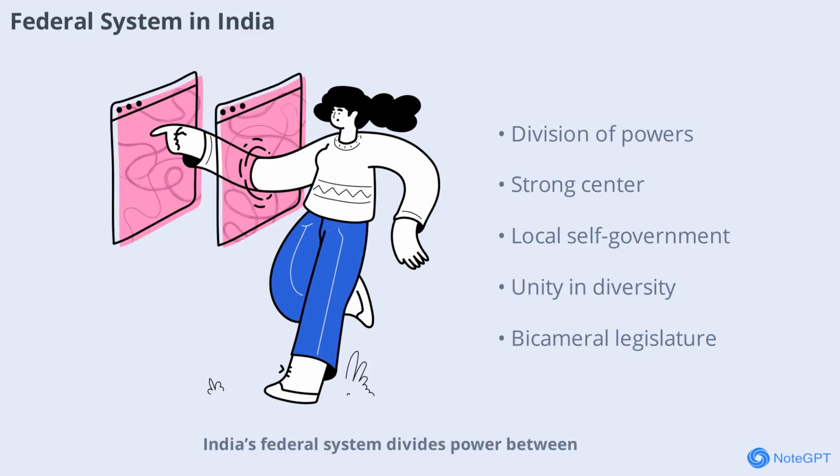India's federal system divides power between the central government and state governments. While both levels have their own areas of authority, the central government is stronger, especially during emergencies. This system allows for local self-government and protects regional interests while maintaining national unity. The federal structure is supported by a written constitution, division of powers, independent judiciary, and bicameral legislature. These features ensure a balance between unity and diversity, making the system suitable for a large and varied country like India.